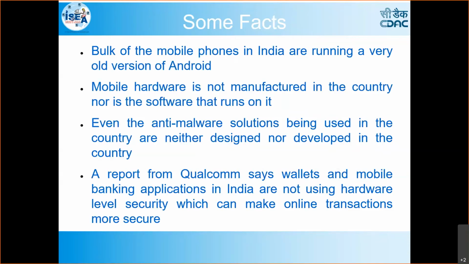The same thing applies to financial applications, especially Indian banking applications, where most of the time they are not checking these hardware level permissions. If you are doing a transaction, the application should check whether the device is rooted or not, what kind of permissions it has, and whether it is connected to a public network or not. If these checks are done first, then most fraudulent transactions can be stopped at the initial point. So at least financial banking applications should concentrate on this more and more.